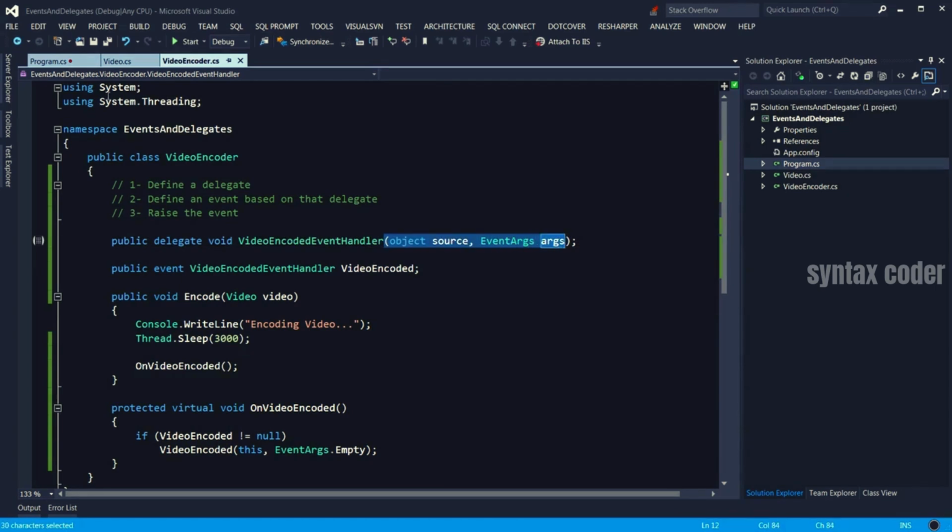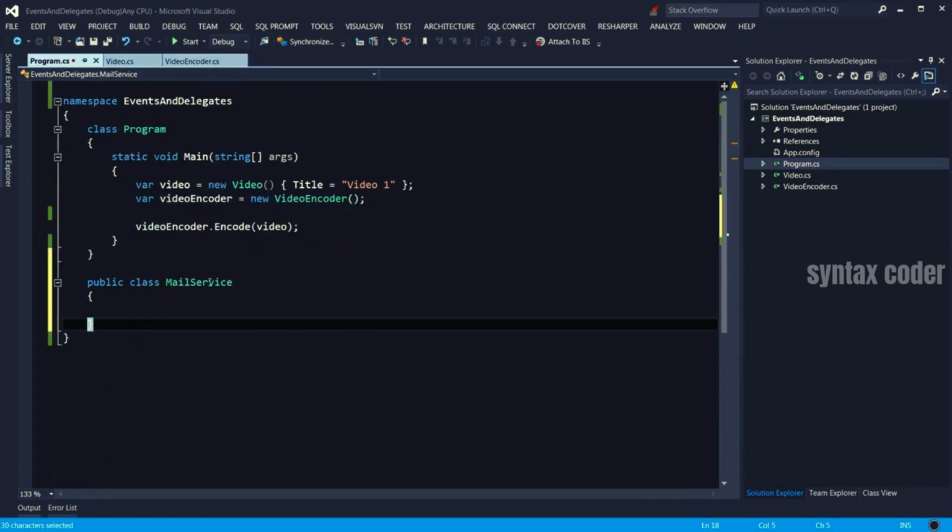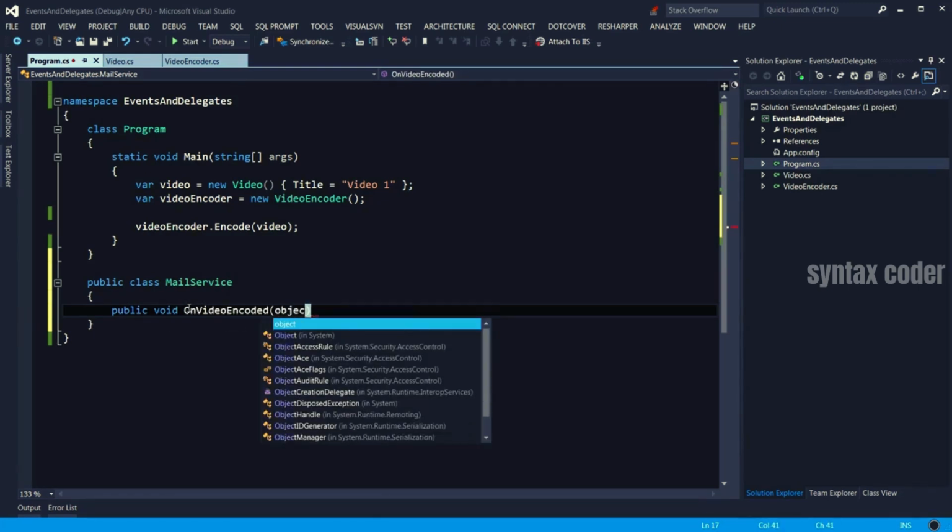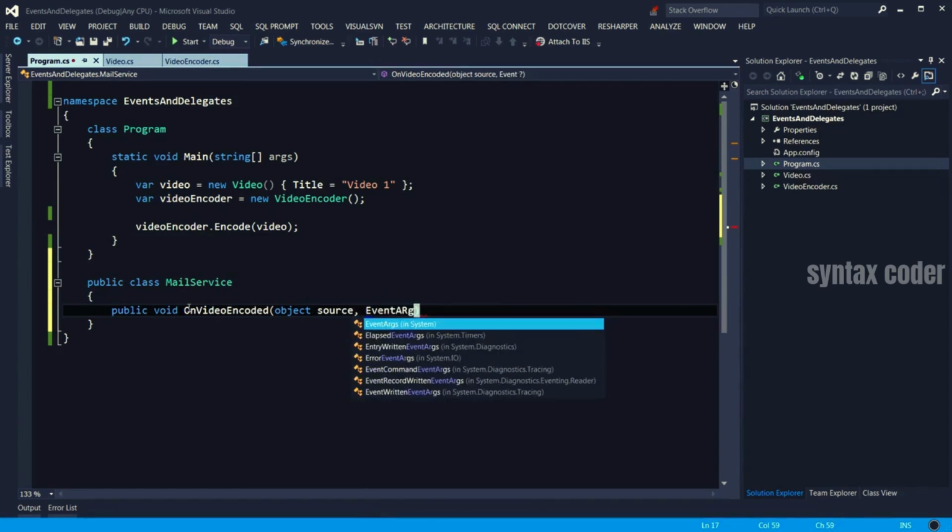So let's go ahead in our Program.cs here, in our MailService, and create a method. This is the event handler. That method should be void. We're going to call it OnVideoEncoded. It should have two parameters: object source, EventArgs e.